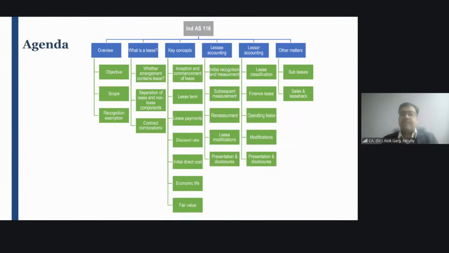Right? So what we will be covering today, friends, is the meaning of a lease agreement. What is meant by a lease? Then we will cover key concepts of leases, right? We'll cover the lessee accounting and then lessor accounting and then sublease arrangement and sale and leaseback arrangement. Okay. So first I'll start with the lease definition. What are the four key pillars of the leases, right? We'll talk about that. Then we'll cover the key concepts, then lessee accounting, then lessor accounting and other matters. Other matters means sublease arrangement and sale and leaseback arrangement. Okay.